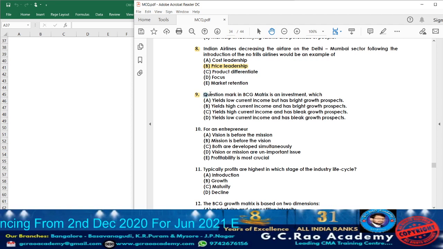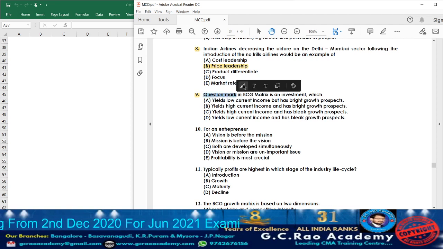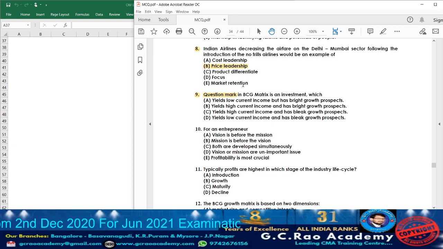Here they are asking about the question mark. A question mark in the BCG matrix will have high market growth but low market share. So now let us go through the options. Option A, yields high current income and has bright growth prospects, they are telling. But the current income will be low. When will the income be low?